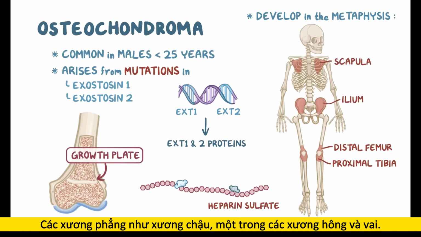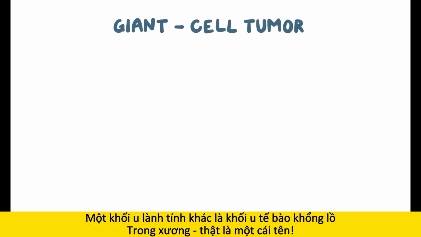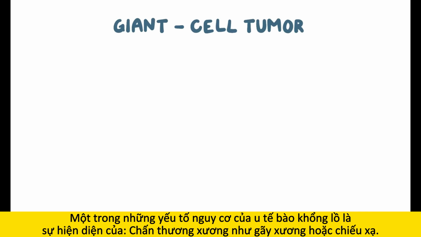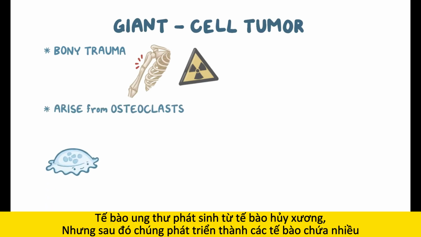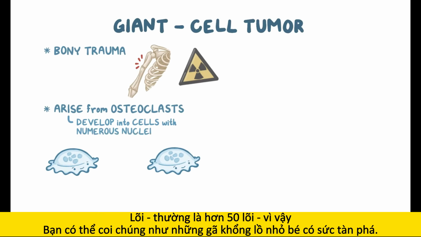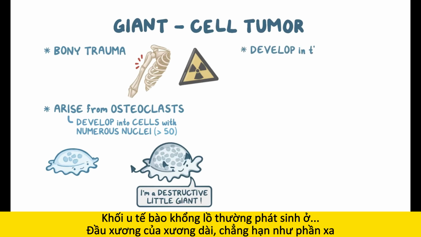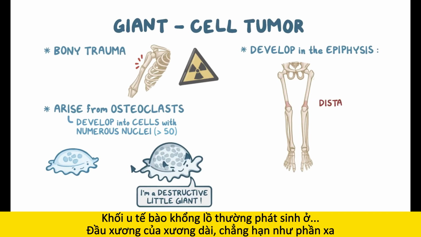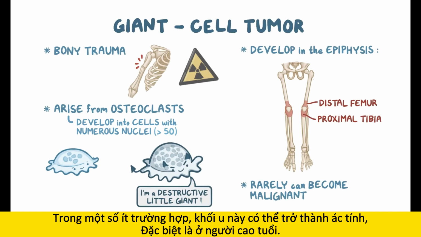Another benign tumor is the giant cell tumor of the bone. Quite a name. A risk factor for giant cell tumors is having a bony trauma like a fracture or radiation exposure. The tumor cells arise from osteoclast cells, but then develop into cells that have numerous nuclei, typically over 50 nuclei, so you can think of them as destructive little giants. The giant cell tumor typically arises in the epiphysis of the long bones, like the distal femur and proximal tibia. On rare occasions, this tumor can become malignant, especially in elderly individuals.